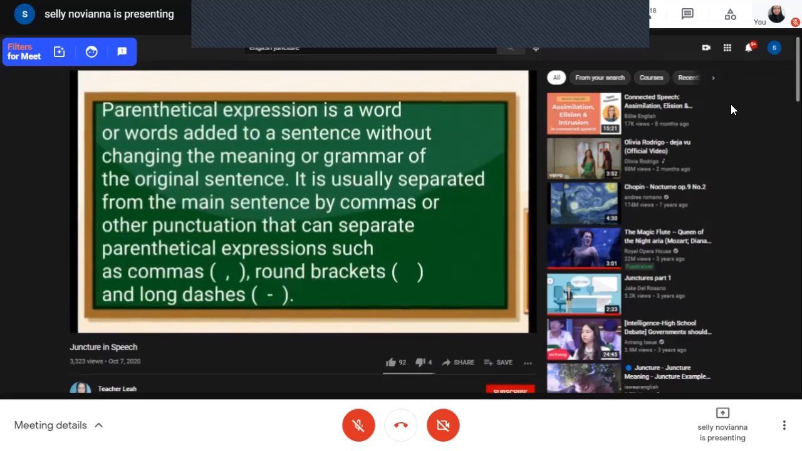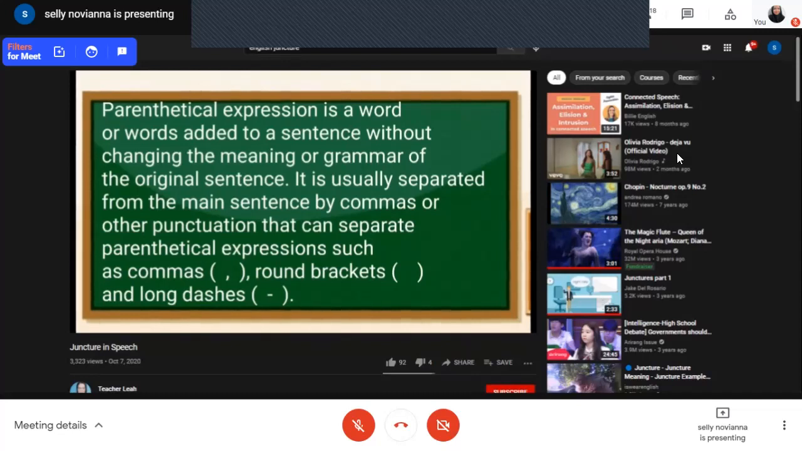Another one that we need to remember in double bar juncture is a parenthetical expressions. So if you will see parenthetical expressions in a sentence, you are going to use a double bar juncture. Now let us have the meaning of parenthetical expressions. Parenthetical expression is a word or words added to a sentence without changing the meaning or grammar of the original sentence. It is usually separated from the main sentence by commas or other punctuations.